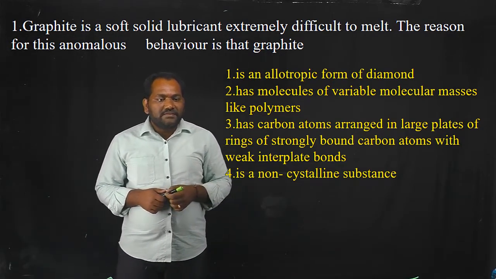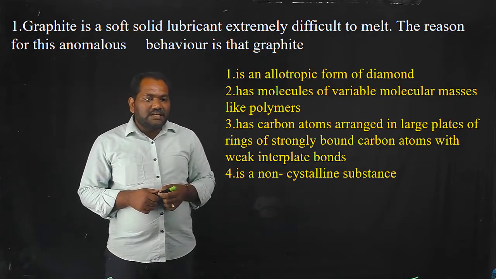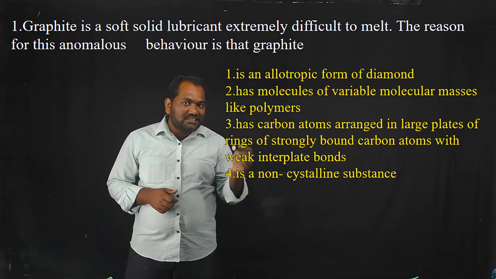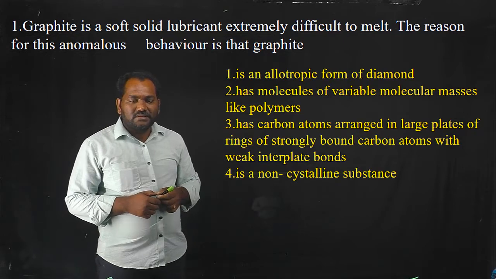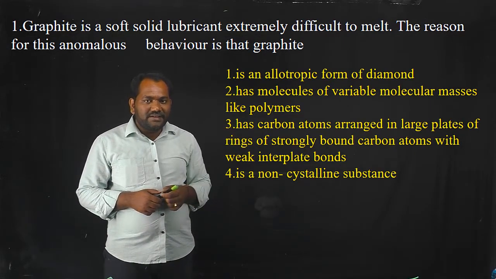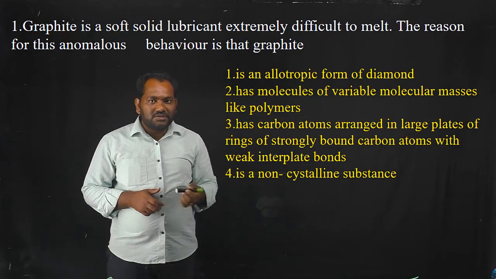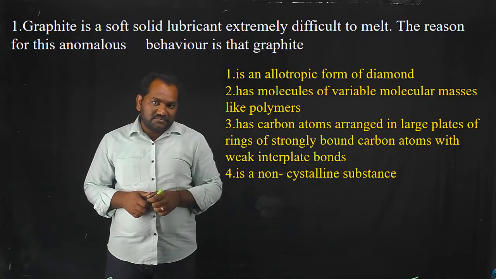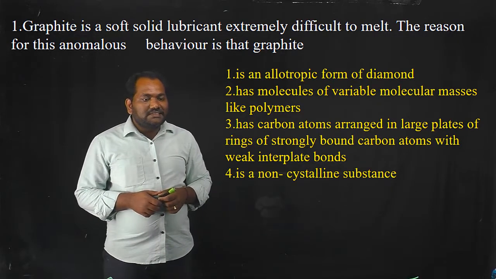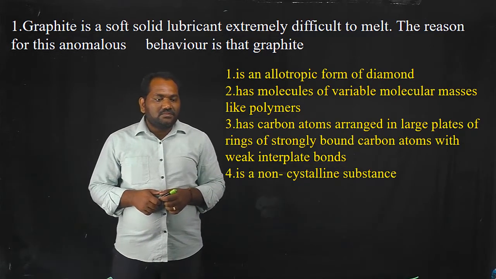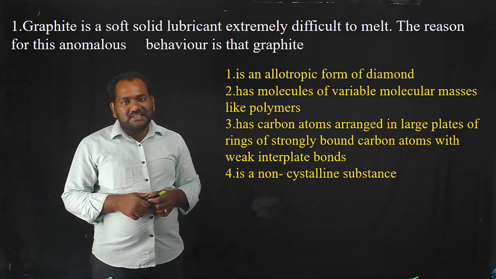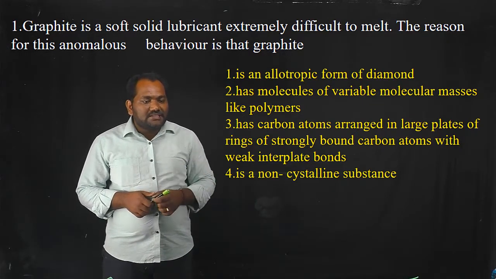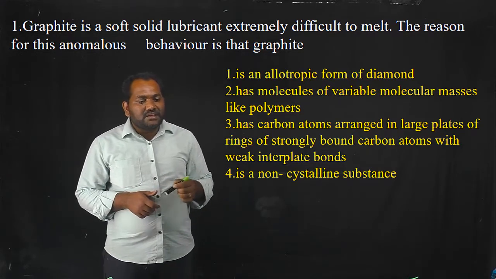The given options are: it is an allotropic form of diamond. It is true, but it is not the correct answer for this question. Graphite is an allotropic form of diamond, both are allotropes of each other, but that reason is not correct for this question. The second option is graphite has molecules of variable molecular masses like a polymer. It is quite wrong.